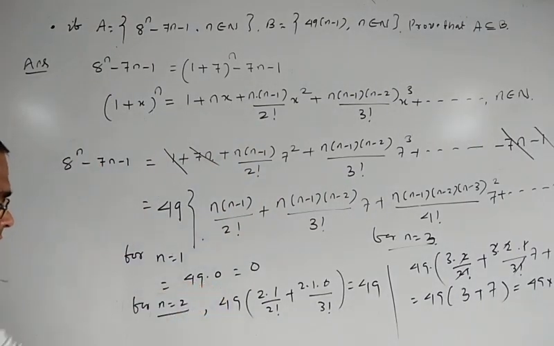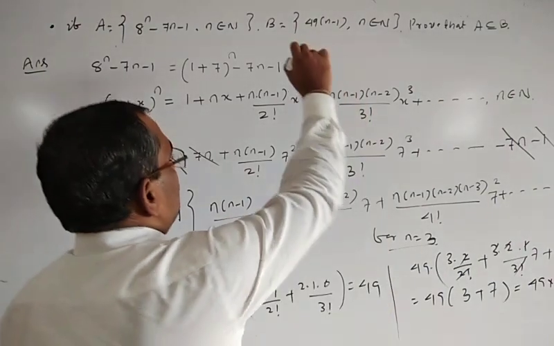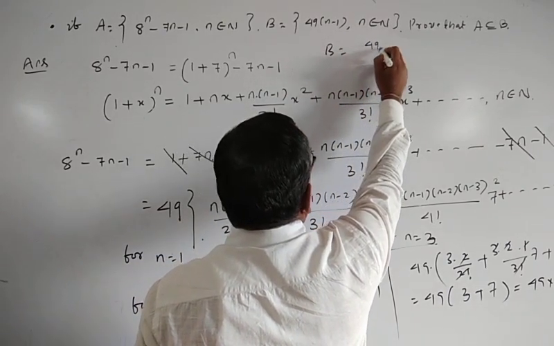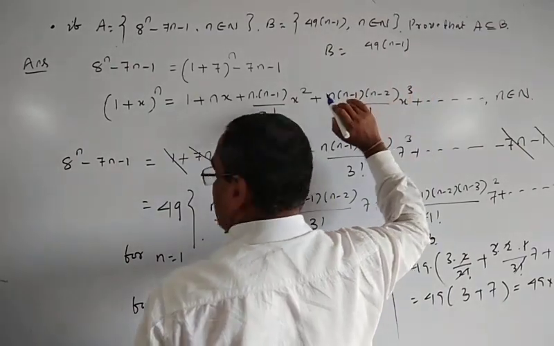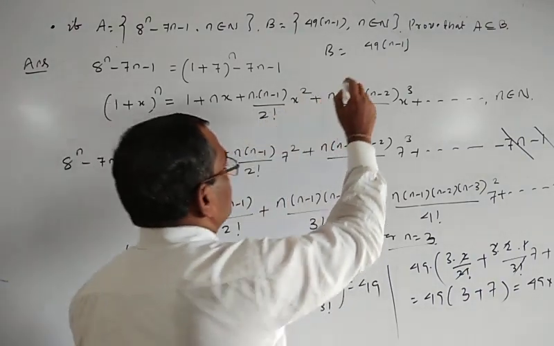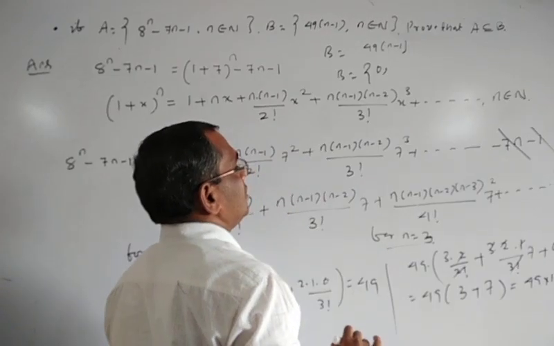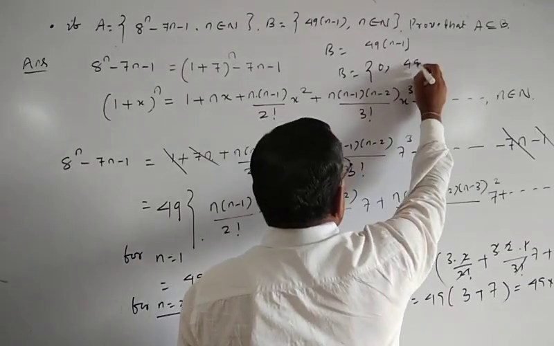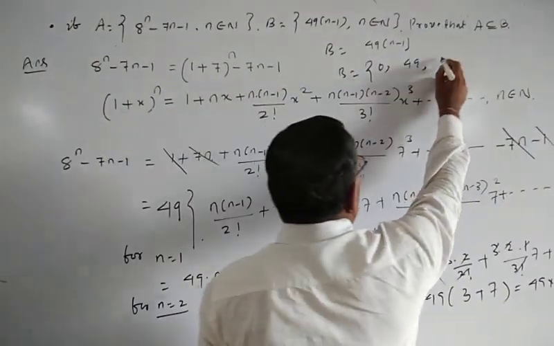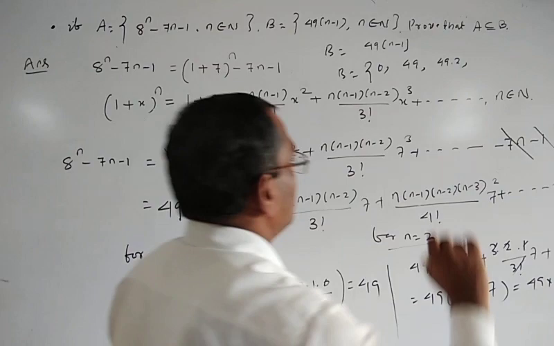देखो फर्स्ट टर्म कोन होची ना 49 * 0 आसिला तापटा 49 * 1 आसिला तापटे डायरेक्ट 49 * 10 आसिला किंतु ए बी सेट रे कोन अछि बी सेट रे कोन अछि यार b इज इक्वल टू, b set is equal to 49 into n minus 1. तो n minus 1 means if we put n is equal to 1, then b set is equal to 0 होला, तो b set is equal to 0 and 1 पकले 0 होची and 2 पकले this is equal to 49 होला. If we put n is equal to 3 it will be 49 into 2 होला, 49 into 2. If we put n is equal to 4 then it is 49 into